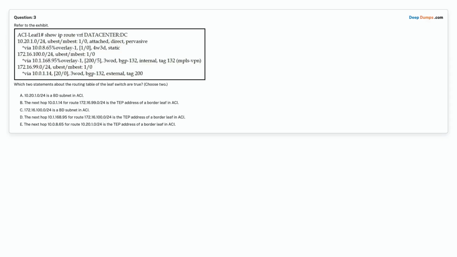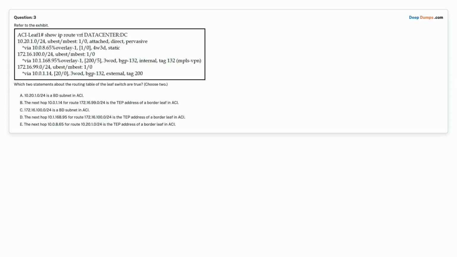Question 3. Refer to the exhibit. Which two statements about the routing table of the leaf switch are true? Choose 2. Option A. 10.20.1.0/24 is a BD subnet in ACI. Option B. The next hop 10.0.1.14 for route 172.16.99.0/24 is the TEP address of a border leaf in ACI.